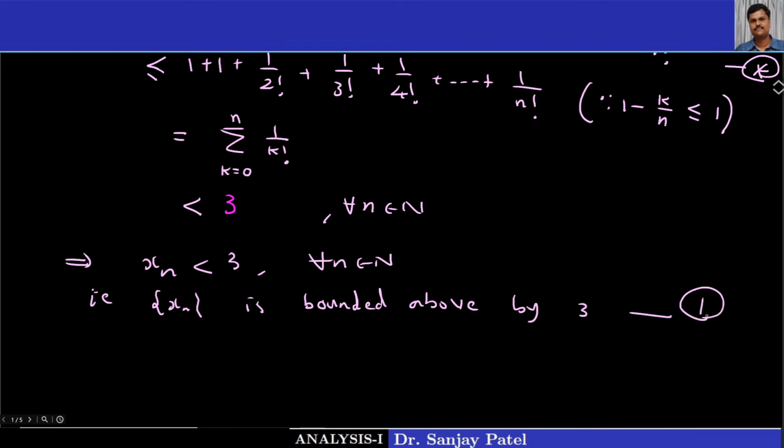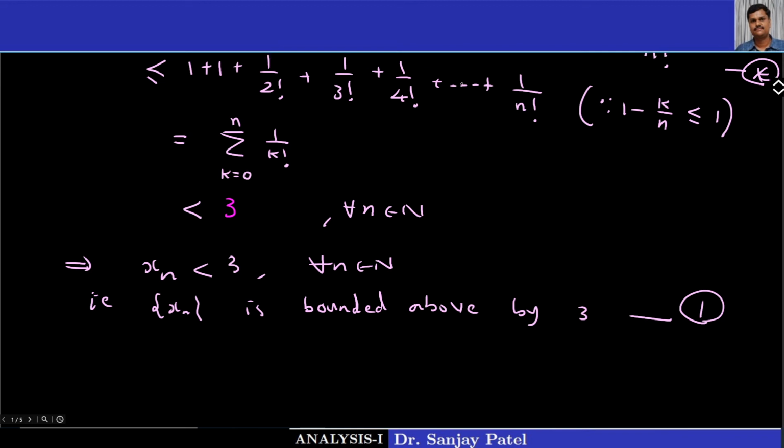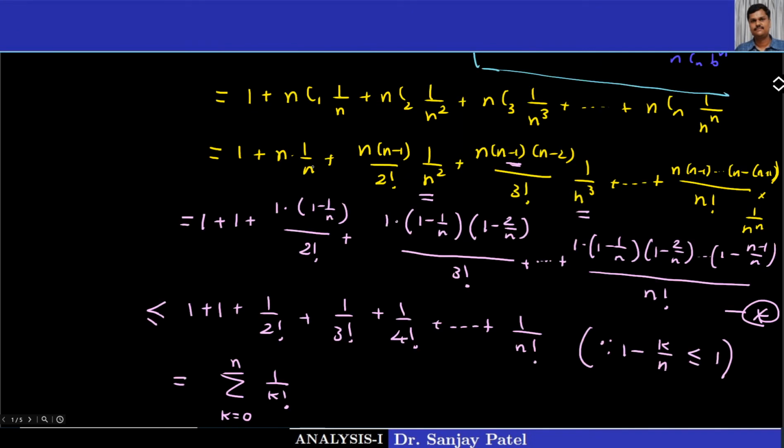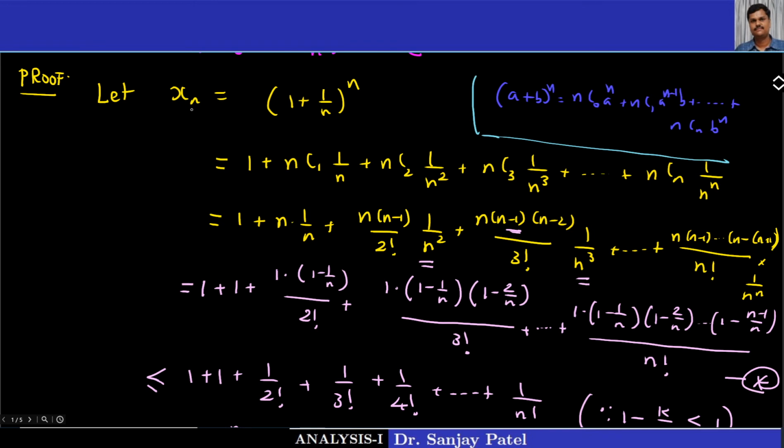Now I want to show that this sequence xn, what we have discussed here, is an increasing sequence. So for that I will be concentrating on this result star. See, this result star is actually the nth term. We started with this xn and we have proved that it is equal to this thing. So this is your xn actually.